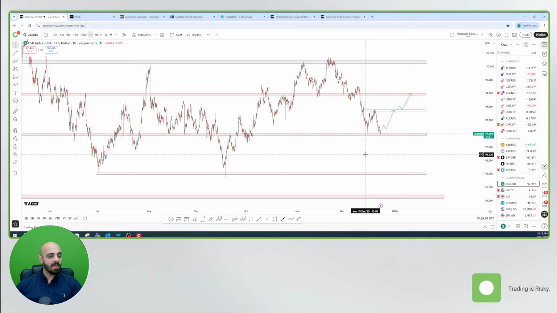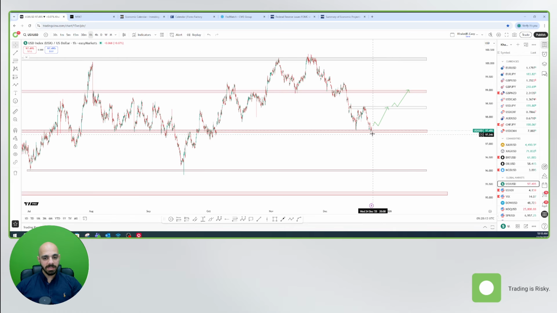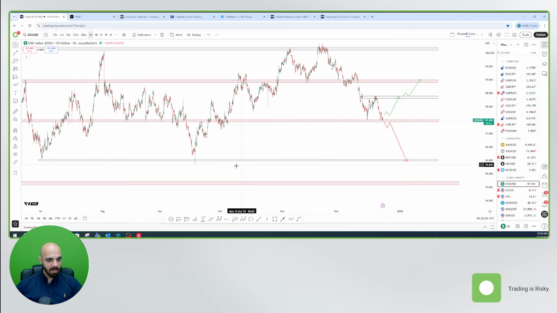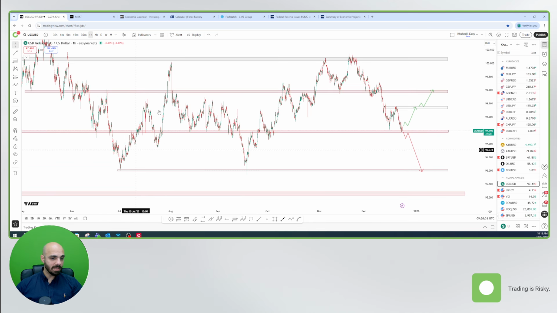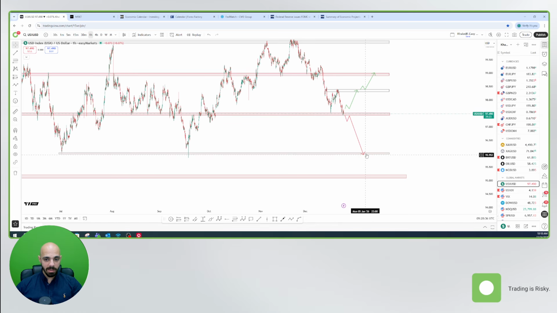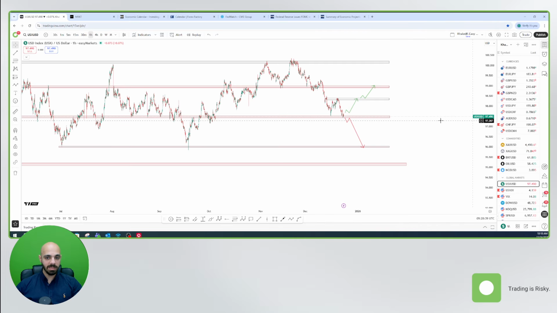Scenario number two, what if the FOMC minutes showed us some more dovish comments, giving us signals that the Fed could be more aggressive in rate cuts during the upcoming year? In this case, and in case technically we were able to break below 97.5, I believe we could see the following. And the next area of interest, a very, very important area, is here, the 96 to 96.5. We can see that when the dollar index retested this level several times, it was unable to break it. So I will keep an eye on the 96 to 96.5.